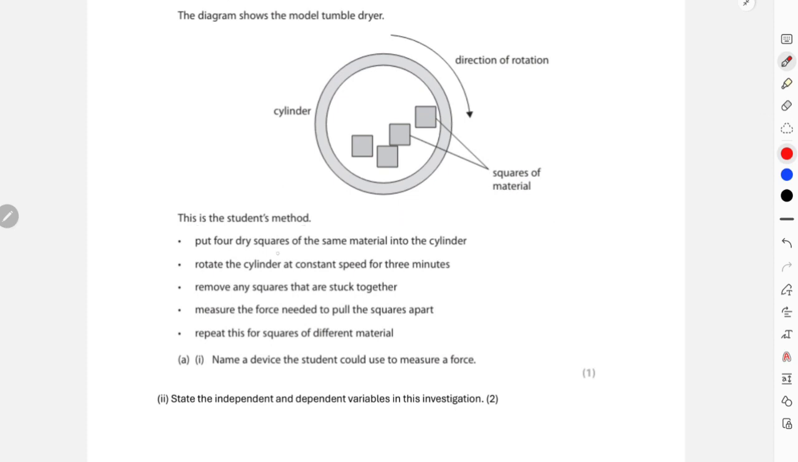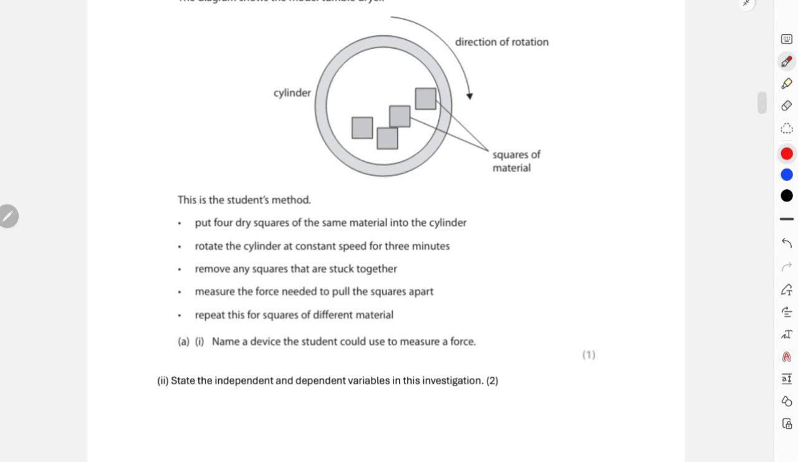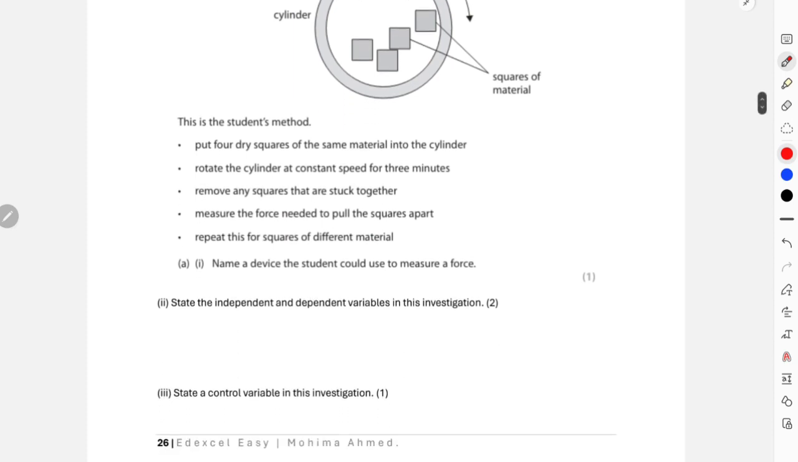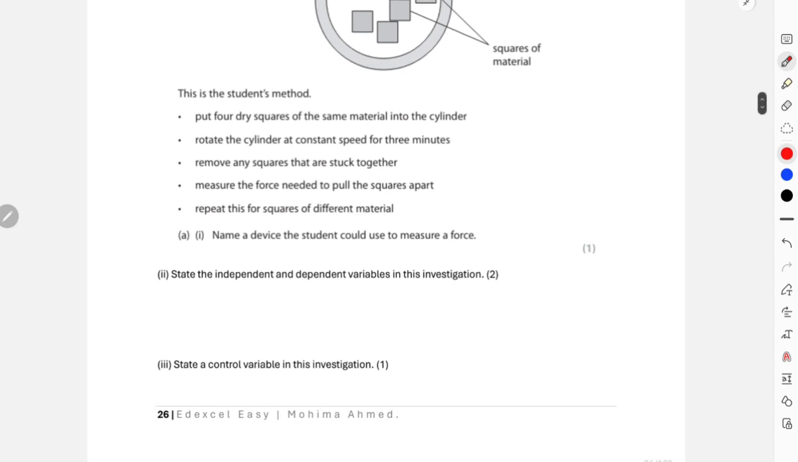Okay, this is the student's method. Put 4 dry squares of the same material into the cylinder. Rotate the cylinder at constant speed for 3 minutes. Remove any squares that are stuck together. Measure the forces needed to pull the squares apart, and then repeat this for squares of different material. Name a device that the student could use to measure the force. They can use a Newton meter, right, to measure the force in order to pull the squares apart. So Newton meter.